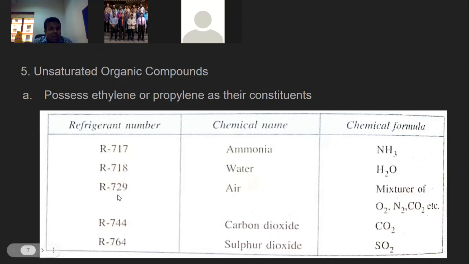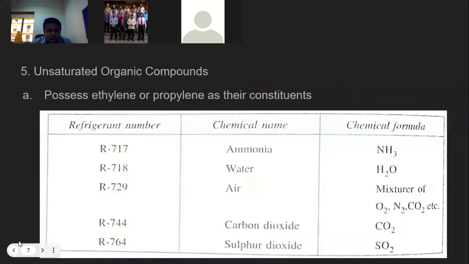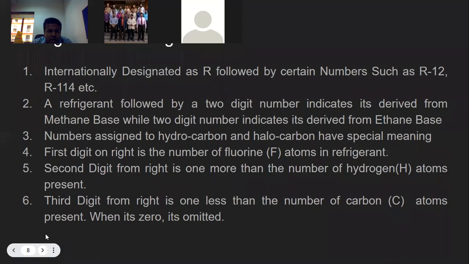Some of them you can see here: R729, R744, R764. These are some of the unsaturated organic compounds. You can see their chemical names as well as their chemical formulas here.